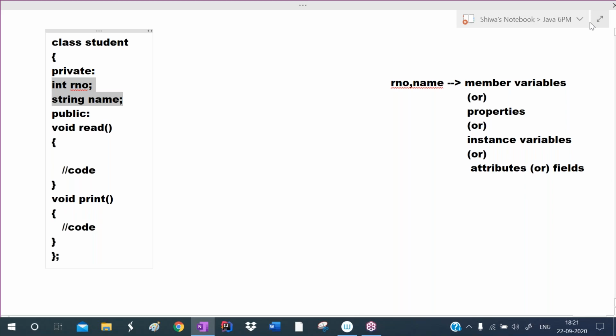Okay, sir. Okay, Yashwant. These are called properties.